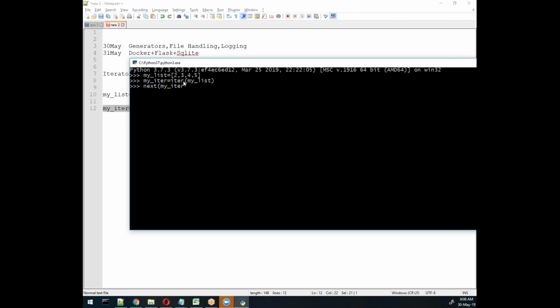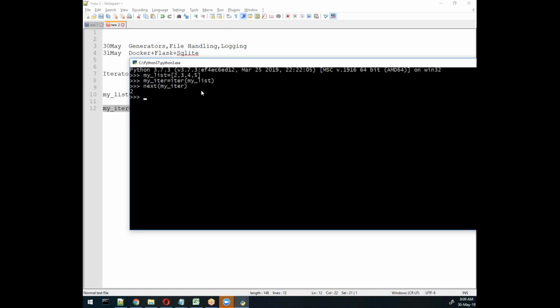Remember, two methods we saw, iter and next. These two methods are already defined in the iterator. The purpose of iter is basically to convert a normal object into an iterator object. So this is called an iterator object, and the next method helps you fetch the value from that collection, and that value will be 2.